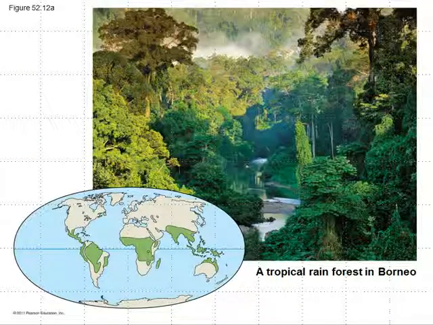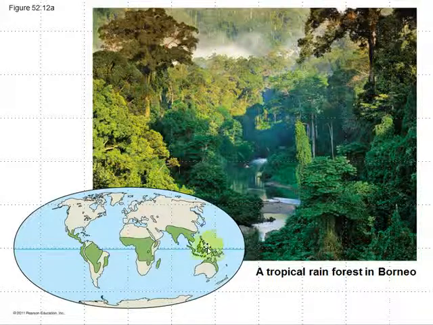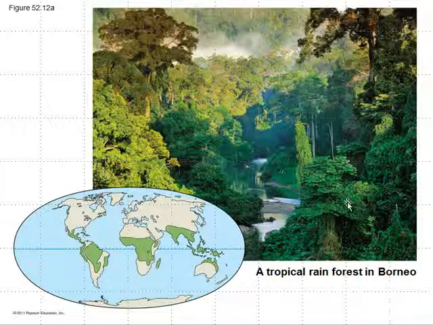So look in the green here. Again, most tropical rainforests tend to be clustered around the equator. This would be a tropical rainforest in Borneo where you might find orangutans and other cool creatures. But a lot of this land has been changed by human activity. A lot of the trees have been cleared and chopped down for agriculture, and this is one of the types of biomes that we're losing a great deal of.